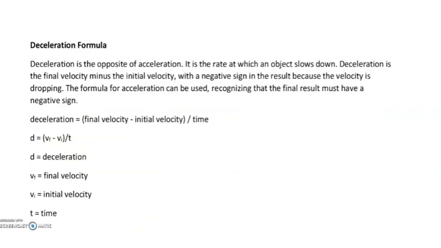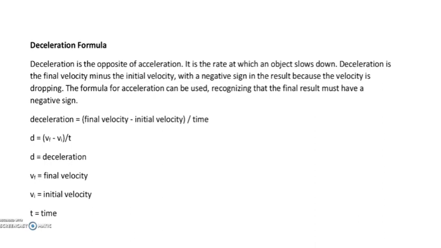So if there is acceleration, there is another thing which is called deceleration. Deceleration is actually the opposite of acceleration. It is a rate at which an object slows down. Okay, so when we say acceleration or accelerate, it means the speed is actually increasing.